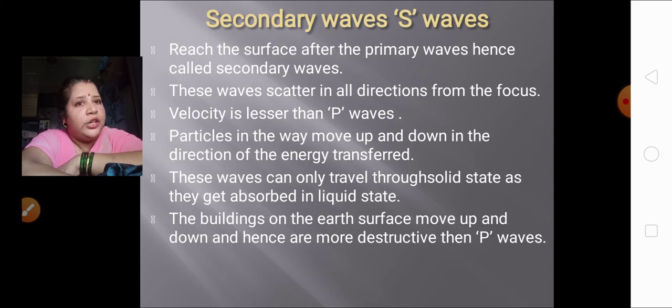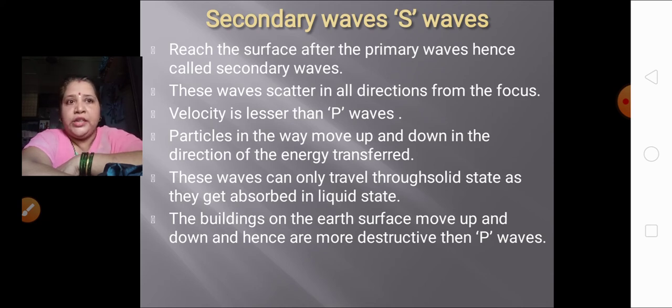Now what is the result of these secondary waves? The buildings on the Earth's surface move up and down, and hence they are more destructive than P waves. In P waves, they just move to and fro, forward and backward. But what happens in S waves? They start jumping, moving up and down. So it is more destructive than the P waves.